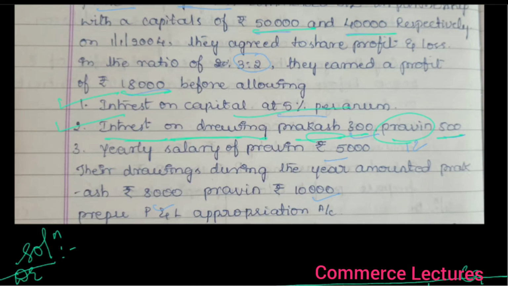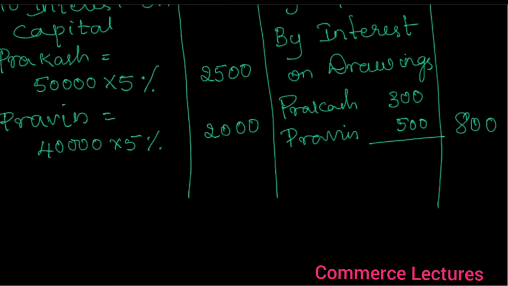Next point, yearly salary of Praveen. Yearly means per annum, so no need to multiply with 12. 5,000 you have to take directly. Who is the partner? Praveen. Where will salary come? On the debit side.